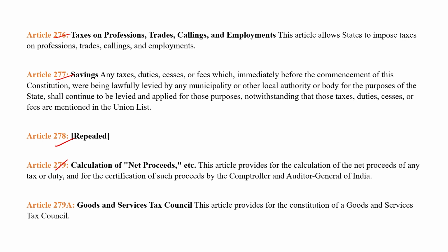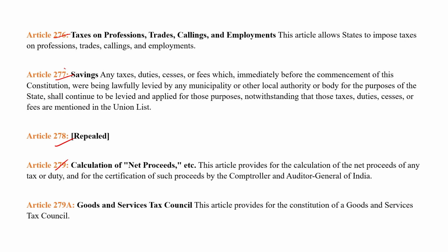It means there are lots of taxes if you are a working employee, if you are trading, if you are in a particular profession. You have to pay income tax and different types of taxes or GST. So Article 276 deals with the taxes that the state government will impose on professions, on trade, on callings and on employment also. Clear?